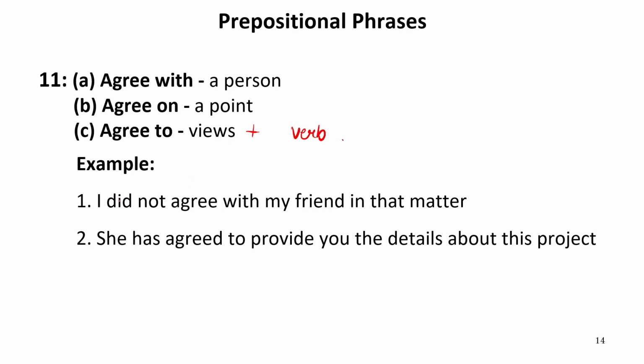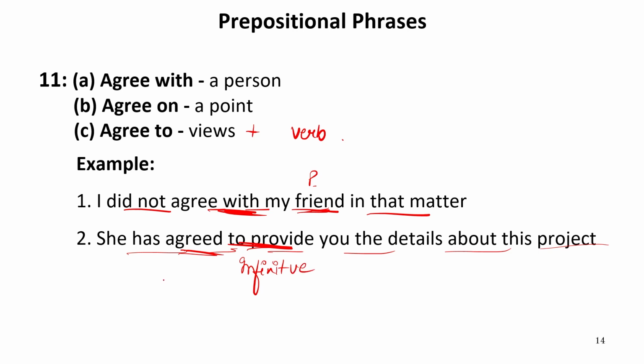Now let us see the sentences. I did not agree with my friend in that matter. It means there was some matter in which my opinion and my friend's opinion were different, therefore I did not agree with her. So it is written a friend, that is a person, so we are using agree with. She has agreed to provide you the details about this project. Now agree to, she has agreed for what? To provide. So this is the infinitive, that is, to with the first form.